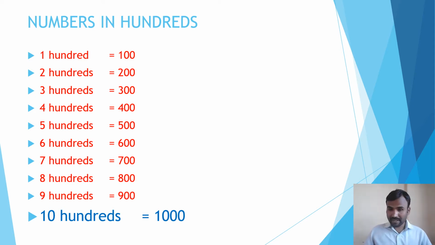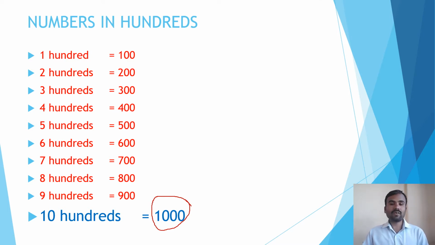Four groups of hundreds are equal to 400. In this way, try to remember the last point: 10 hundreds are equal to 1000. This is a very important point.